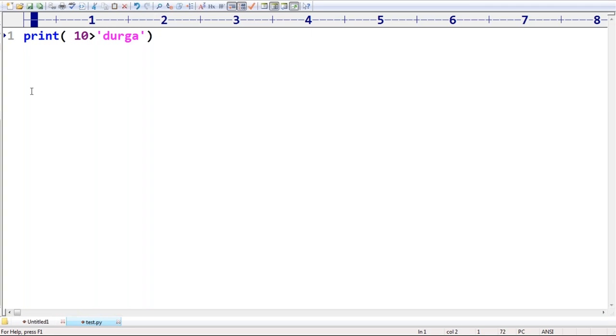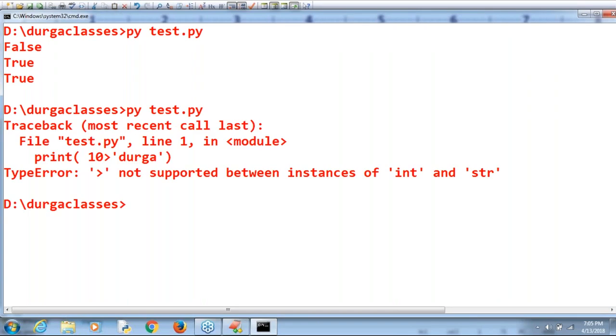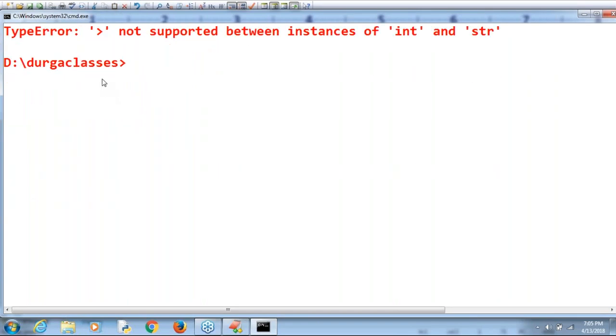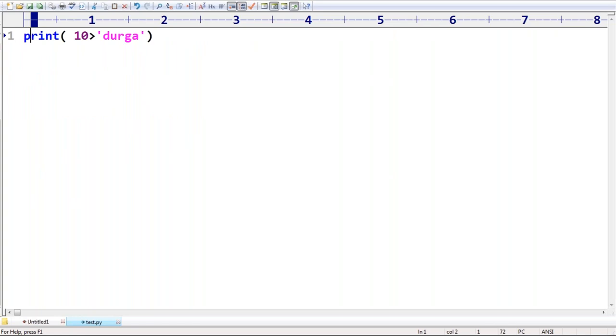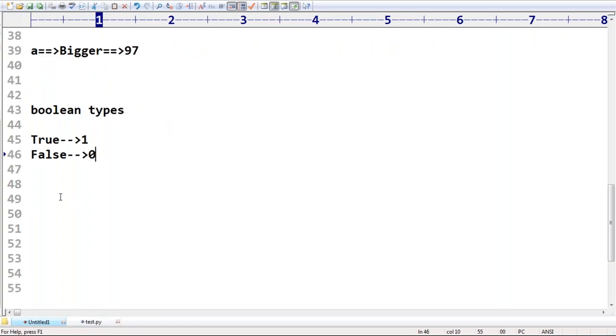Immediately Python will say, how can you compare a number with a string? Python is going to give an error: greater than not supported between instances of int and str. Clear? Okay, that's all.